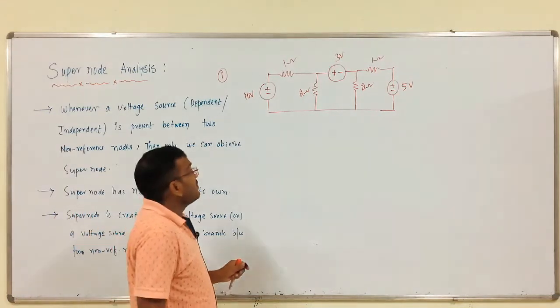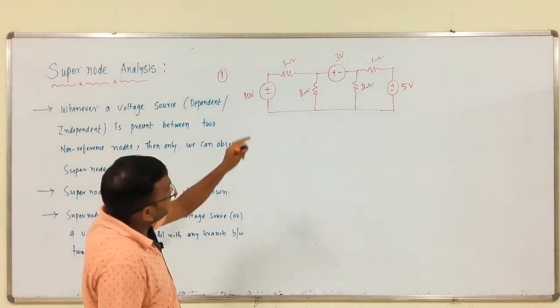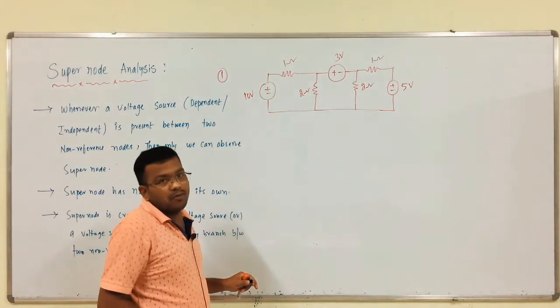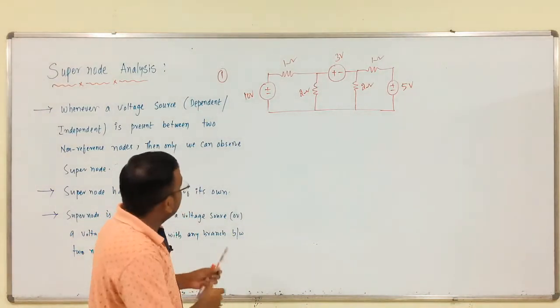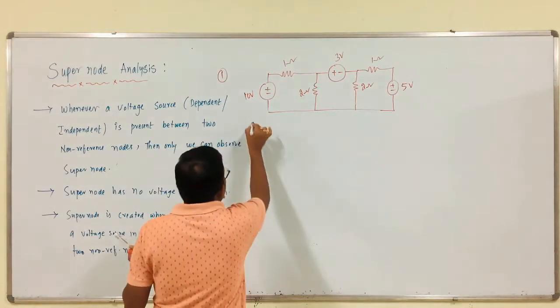Okay? It means we can exclude that part and continue the problem. That's it. We will discuss this simple problem.